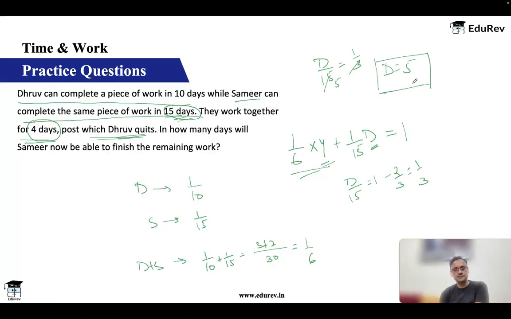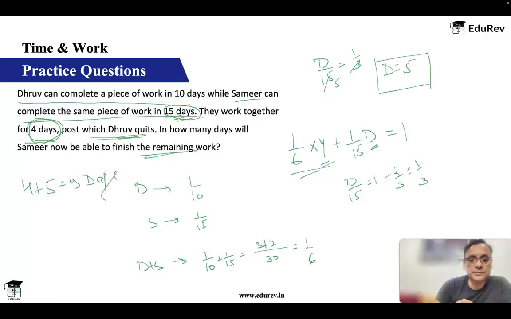As simple as that. Okay, so there are 2-3 questions that can be asked. First question, of course, is Samir will need how many extra days to finish the remaining work? Answer is 5 days. The second question can be, work will get finished in a total of how many days? Remember, they both worked for 4 days, and then Samir worked for 5 more days. So total time taken is 9 days. So 9 days will be the answer in case the question is how many days are required to finish the work.